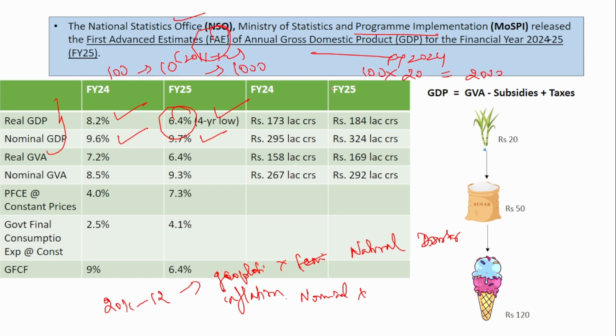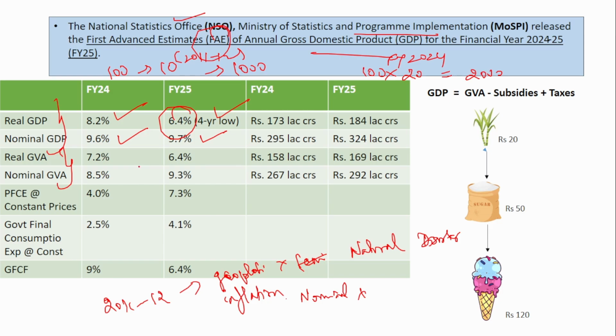The only difference is the price. In real GDP, the 2011-12 price is taken, that is the base year price, and in nominal GDP, the current financial year price is taken. That is the only difference between the real GDP and the nominal GDP. And next is the gross value added.